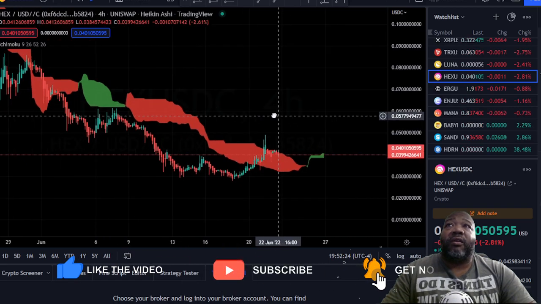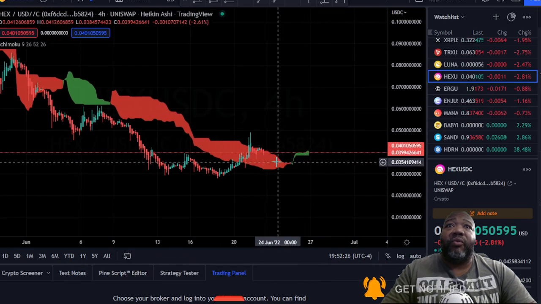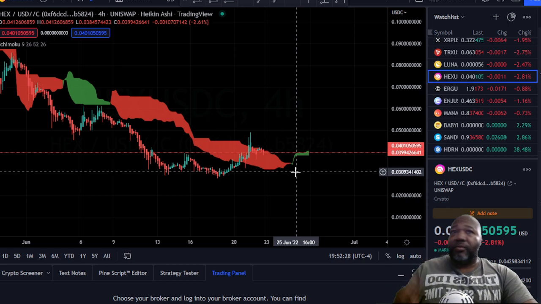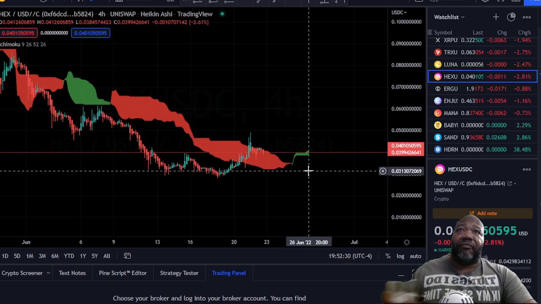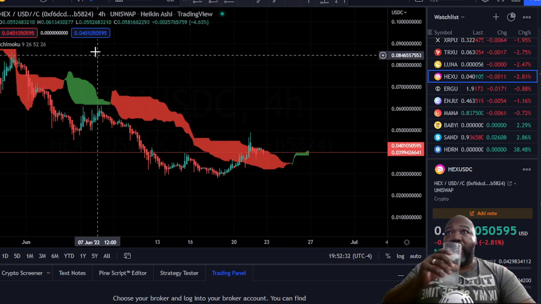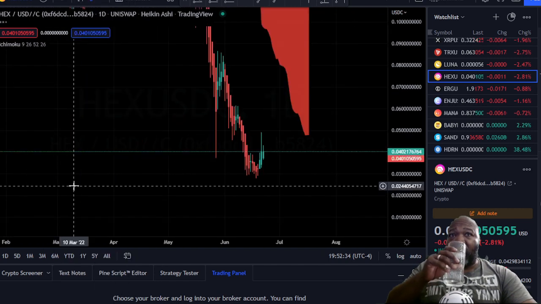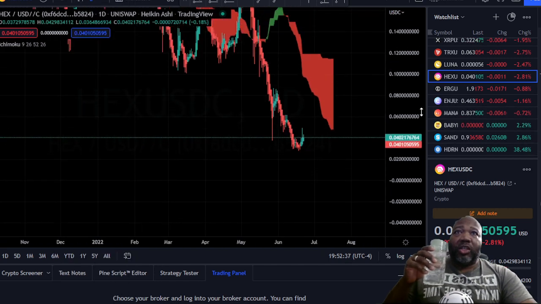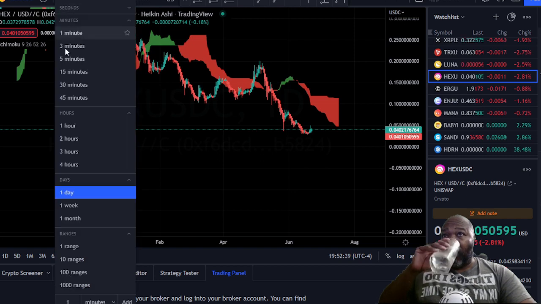And let's go over here. Now this is good for once. On a 4-hour chart, Ichimoku is actually predicting some bullishness in the future, the next 4 days into the future with HEX. Let's go ahead and look at this on a daily chart, and it's probably completely bullish. Yes, it is.